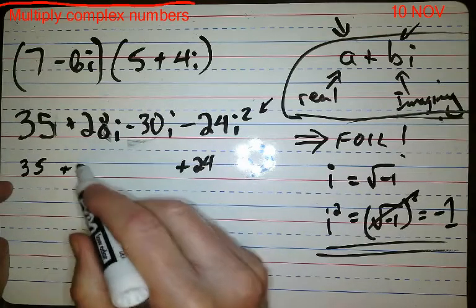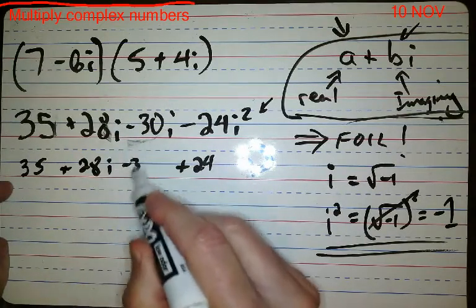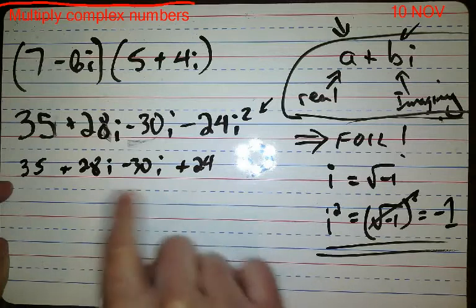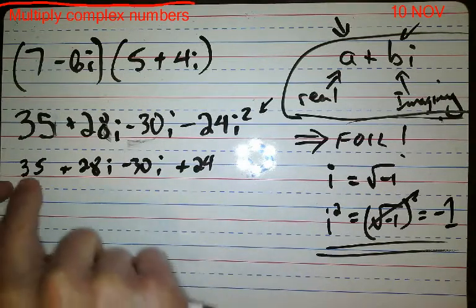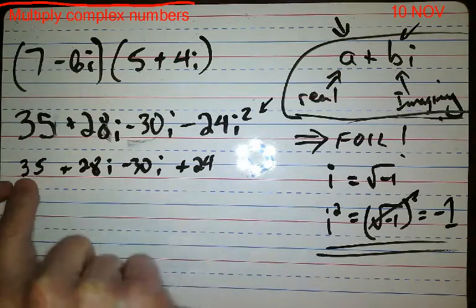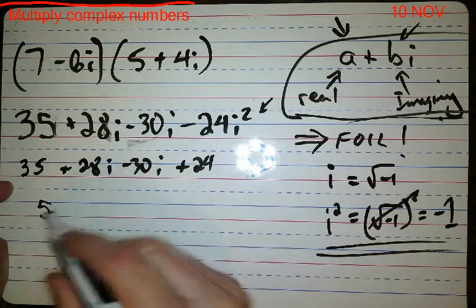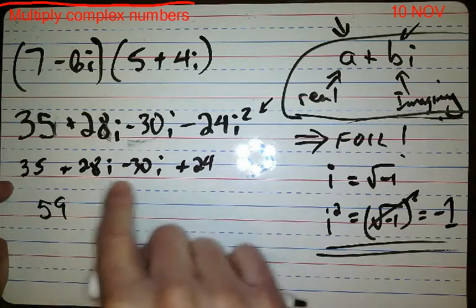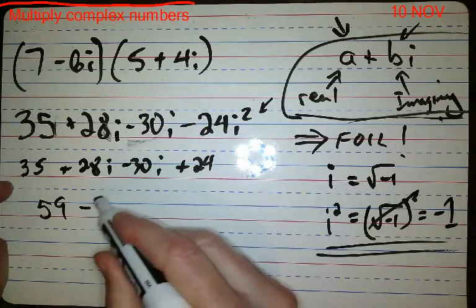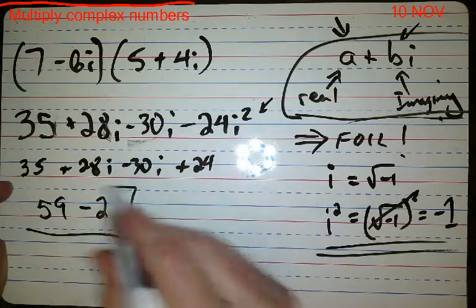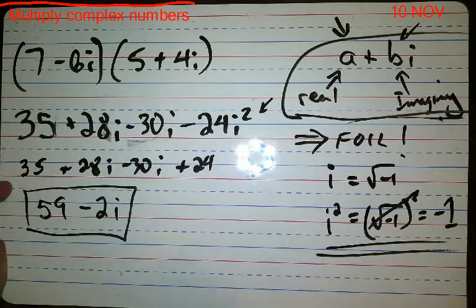And then 28i minus 30i, those are the imaginary parts. So I have to get the real parts together: 35 plus 24 is 59. And then 28 minus 30, negative 2. We have a winner.